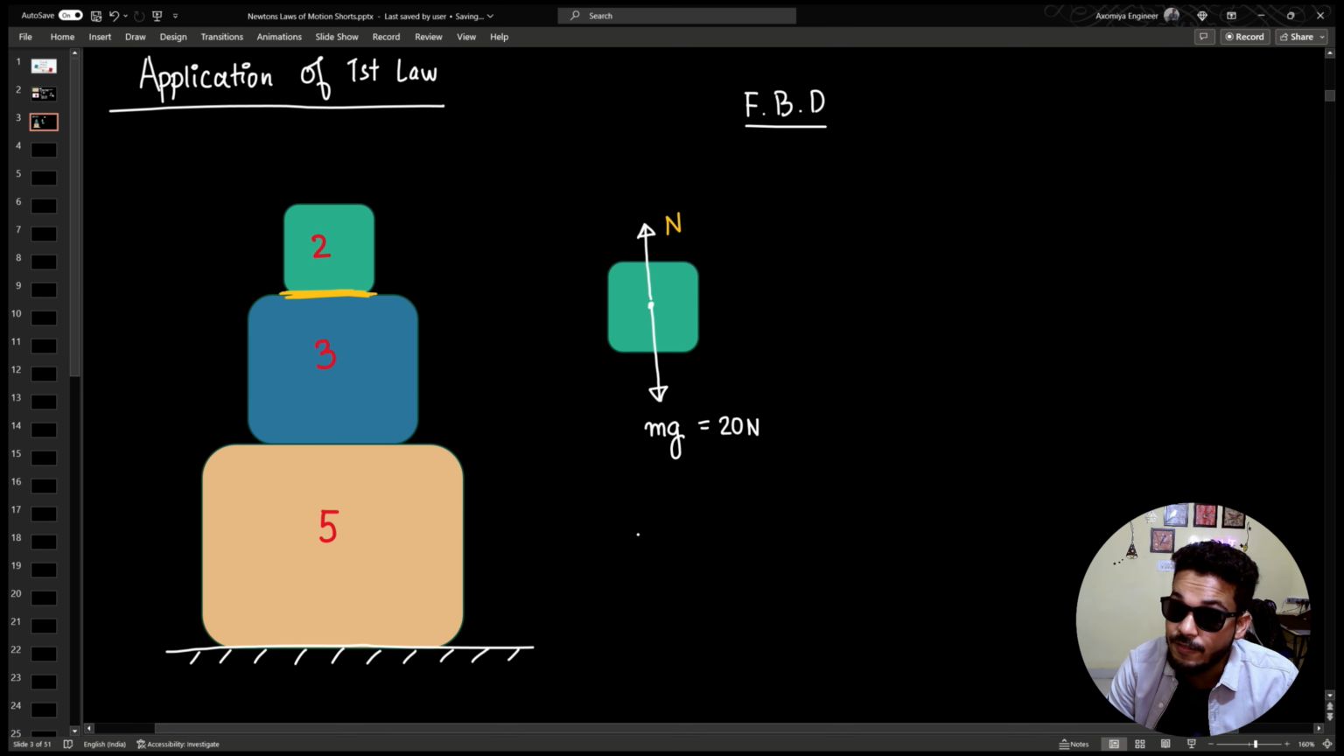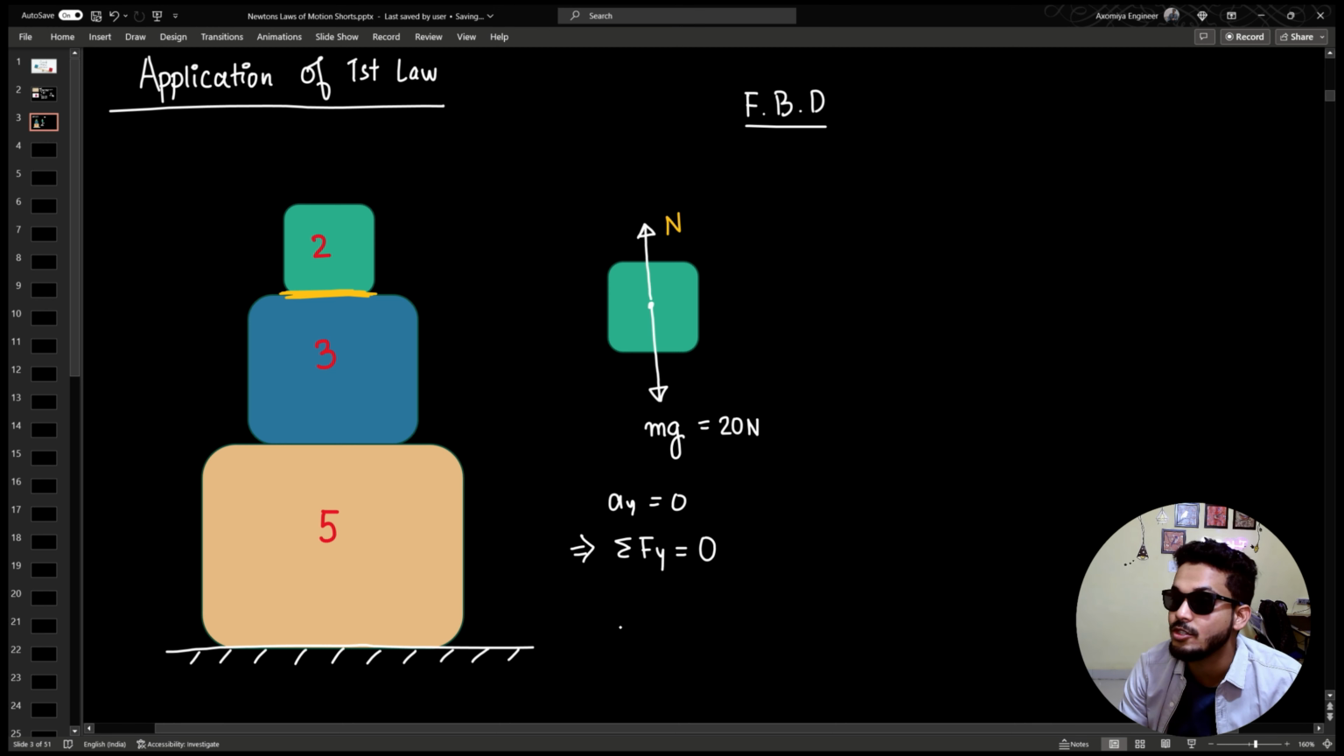Now from Newton's first law, I know the 2 kg block is at rest along the y-axis. Along the y-axis, the green body is not moving anywhere, right? So a_y is equal to 0. So this would imply from the first law that the summation of all the forces along y would be 0. Now what does summation stand for? It just means the addition of all the forces, guys, addition of all the forces is equal to 0.